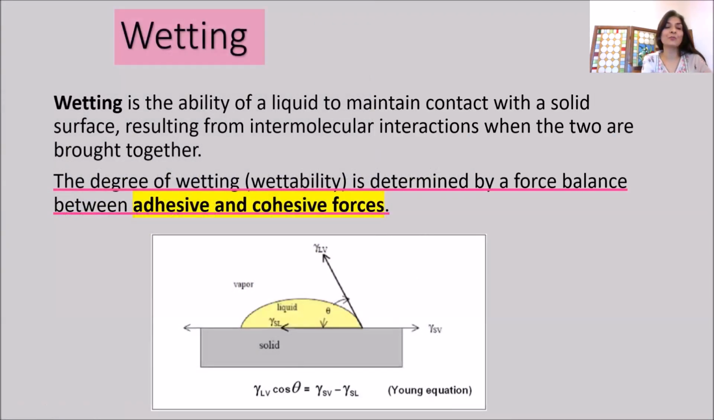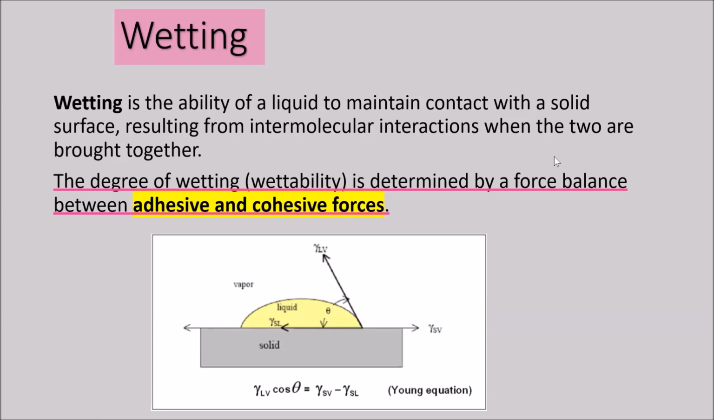So this is why we are moving from humidity, how humidity might be just causing some waviness, expansion and contraction, or how it can also cause wetting. And here, first of all, I'll just define what is wetting. Wetting is the ability of a liquid to maintain contact with a solid surface resulting from intermolecular interactions when the two are brought together. Now, the degree of wetting or wettability is determined by a force balance between adhesive and cohesive forces.